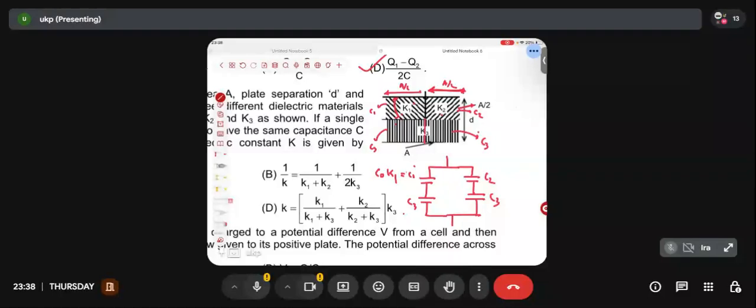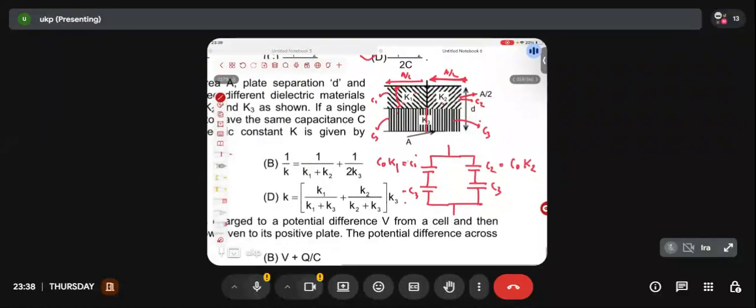What is C2 equal to? Will it be C naught K2? Do I need to derive it, or can I directly write C naught K3 for this one? It is the same, so will it be C naught K3? Yes or no? Quick, guys. Have I written it correctly?